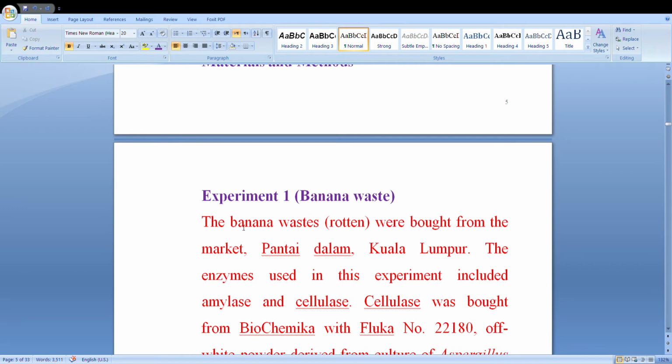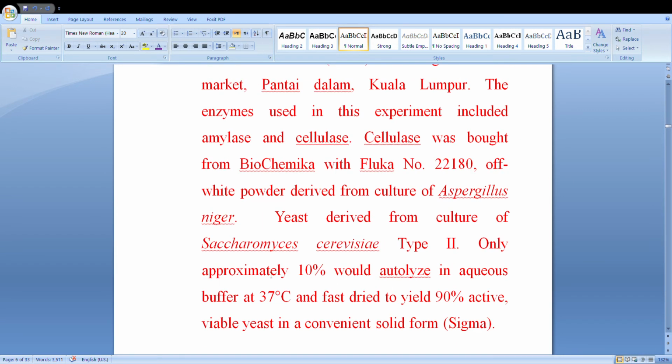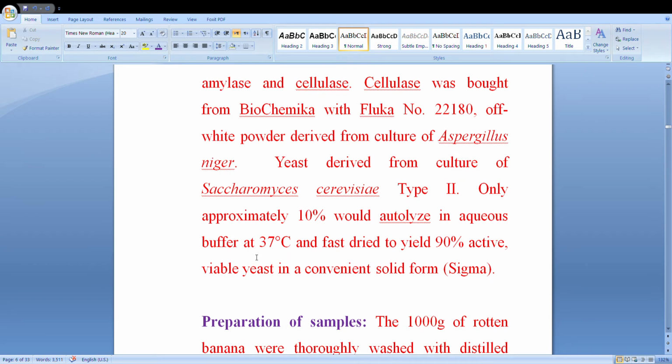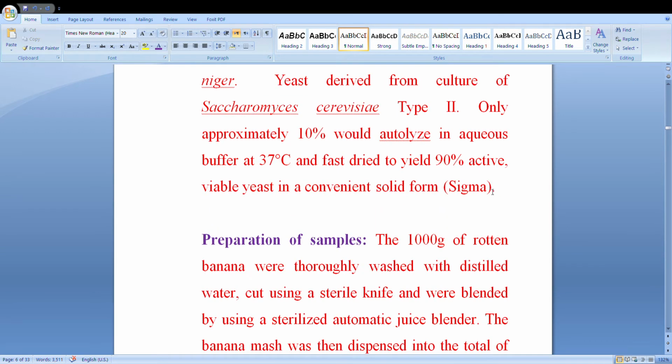Experiment 1, banana waste. The banana waste was brought from the market, and my MSc student did this experiment in Malaysia. The enzymes used in this experiment were different types, amylase and cellulase enzymes, and Aspergillus niger cellulase, and yeast derived from the culture of Saccharomyces yeast. Also different types of buffer solutions and other conditions. We collected these from the Sigma companies.